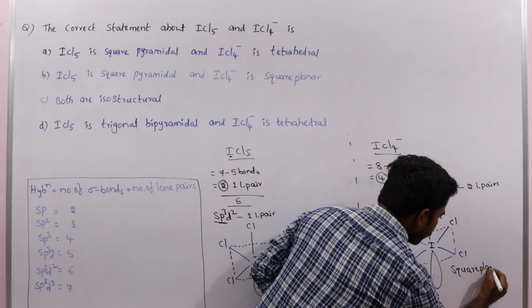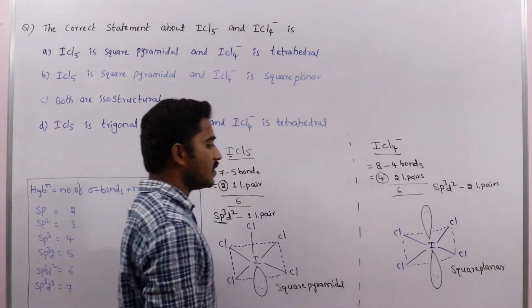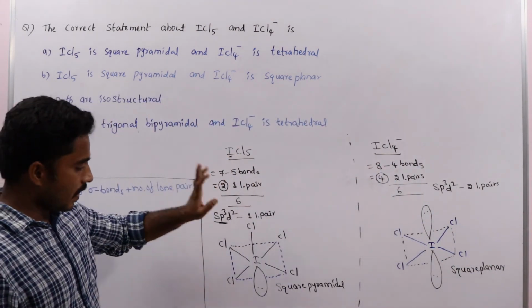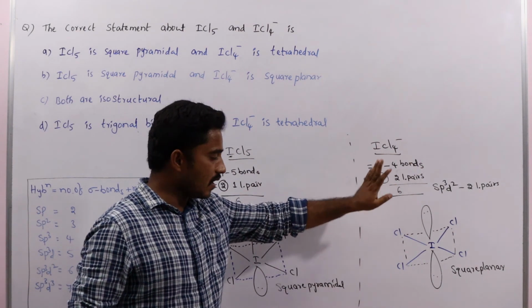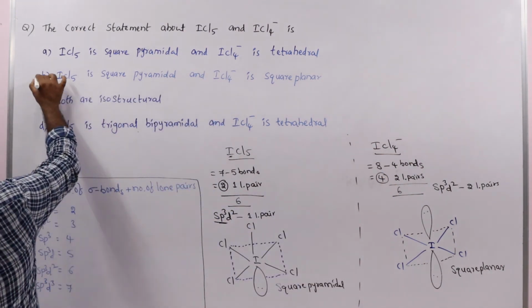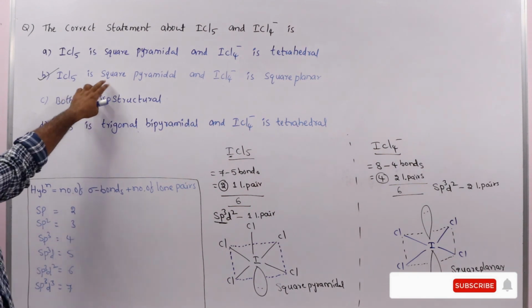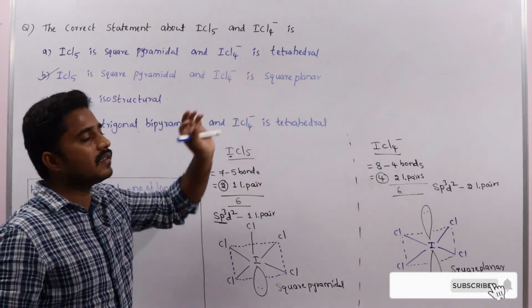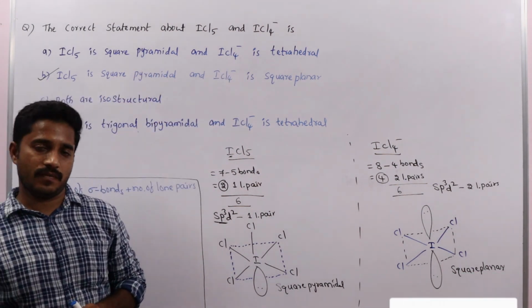Square planar. That's why, which option is correct? ICl5 is square pyramidal and ICl4 minus is square planar. So option B is correct: ICl5 is square pyramidal and ICl4 minus is square planar structure.